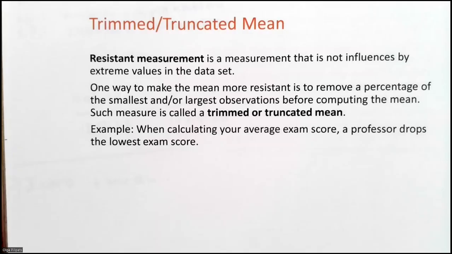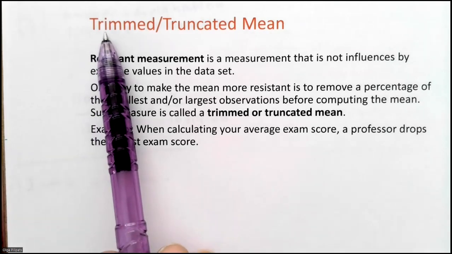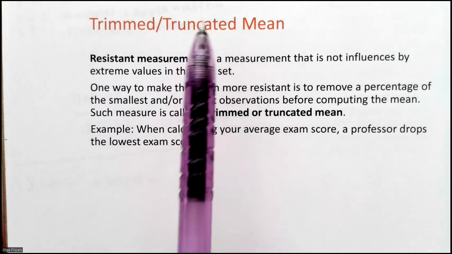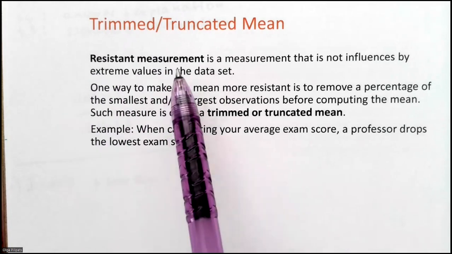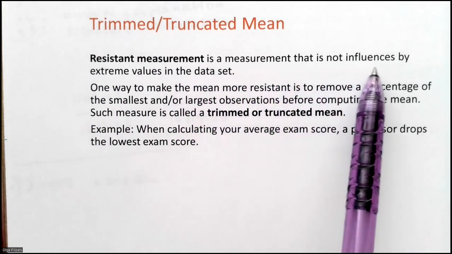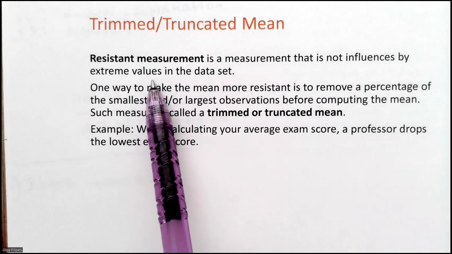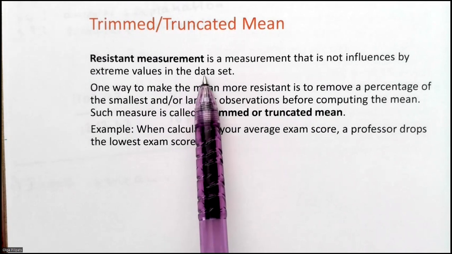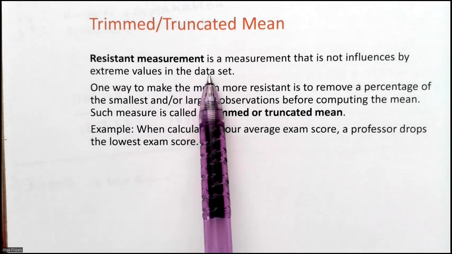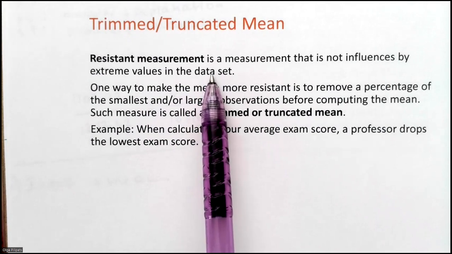So before we discuss our next definition, or term, of truncated mean, let's discuss the terminology of resistant measurement. A resistant measurement is a measurement that is not influenced by extreme values in the data set. So median is already a resistant measure. But the question is, can we make mean also a resistant measure? And the answer is yes, by cutting out extremely low and extremely high values.